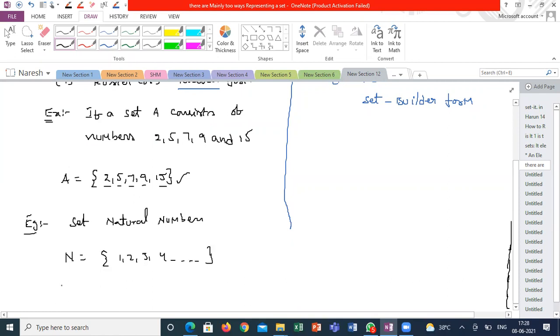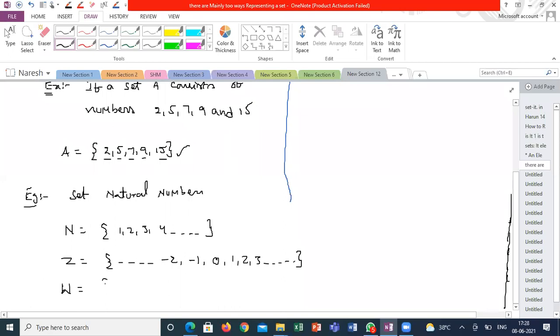Some more examples of how I can represent in this format. Set of natural numbers, where I can't see all the elements, but I can represent N = {1, 2, 3, 4, and so on}. Set of integers: {..., -2, -1, 0, 1, 2, 3, and so on}. This is the set of integers. Set of whole numbers: W represents the set of whole numbers, {0, 1, 2, 3, and so on}. If I write all the elements like this, it is called roster form or tabular form, where you are tabulating all the elements.